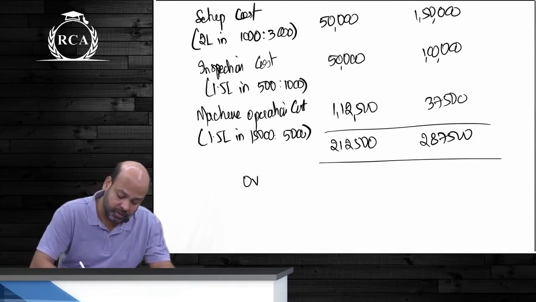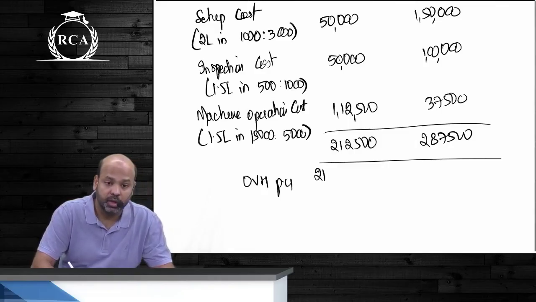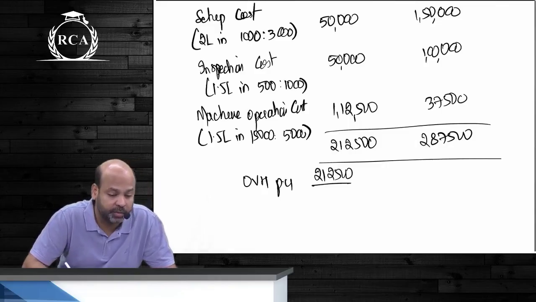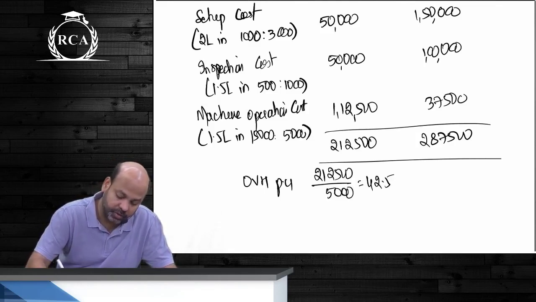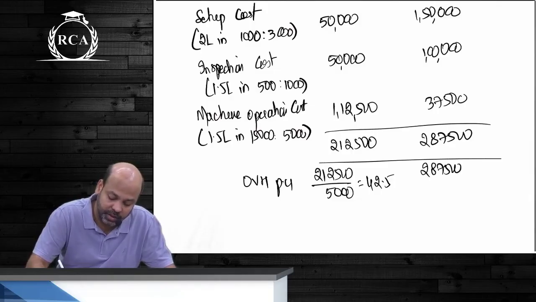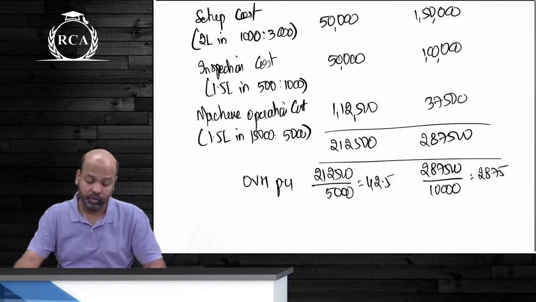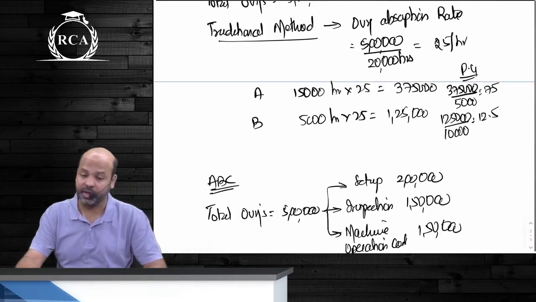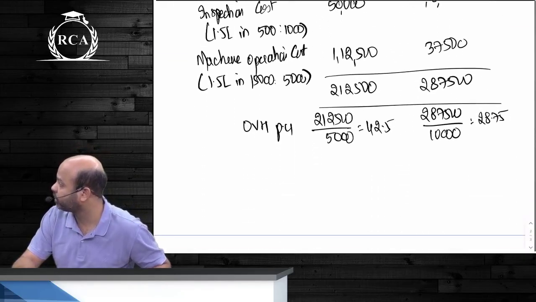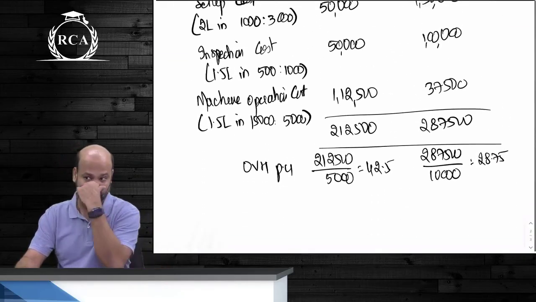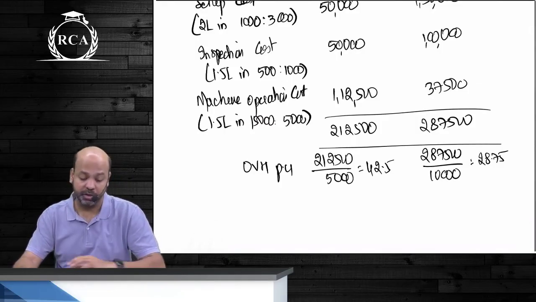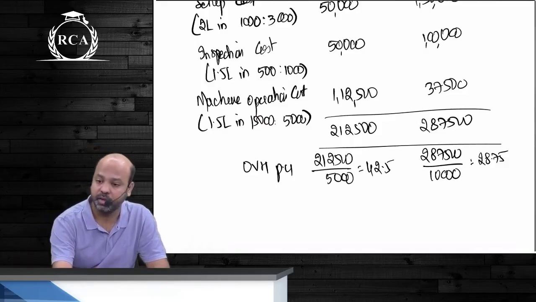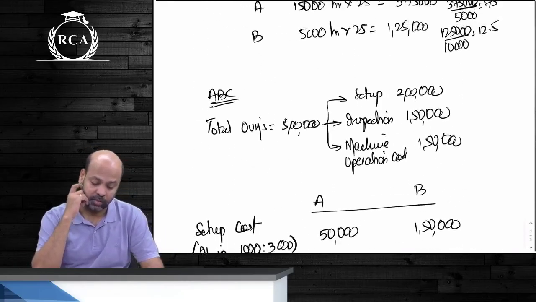If I were to compute my overhead per unit, this 2,12,500 you're going to divide by the volume of 5,000 units, which will be 42.5. This will be 2,87,500 divided by 10,000 units. So earlier we got a cost of 75 and 12.5. Now we are getting a cost of 42.5 and 28.75. Are we understanding this? Yes or no? That's the difference between your traditional method and ABC. Understood the importance of ABC? Copy karo, we continue with the example.